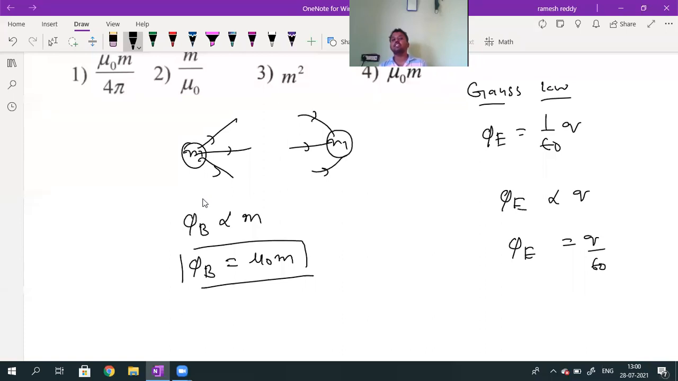When pole strength is less, there are fewer field lines. But here what is the proportionality constant? Mu naught. Mu naught is the admitting property of the medium. It is called permeability, the permeability of free space. In free space, phi p is given by mu naught into m.